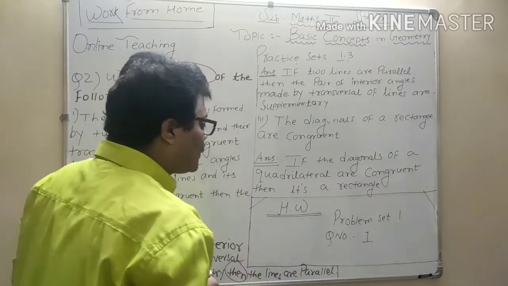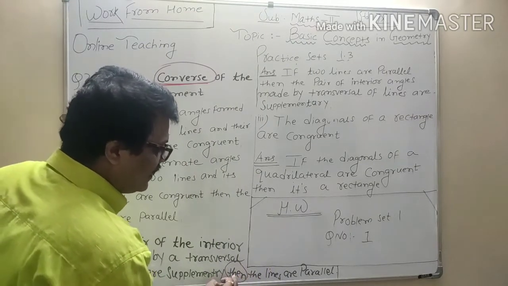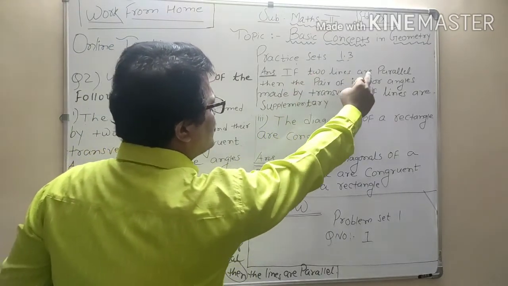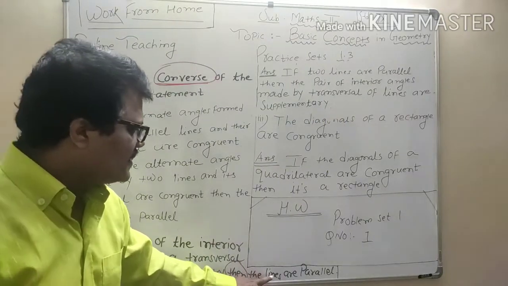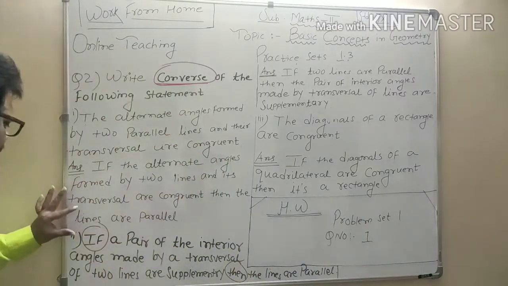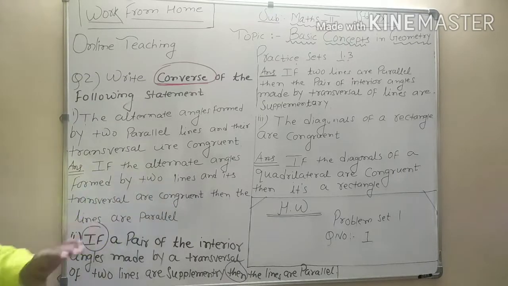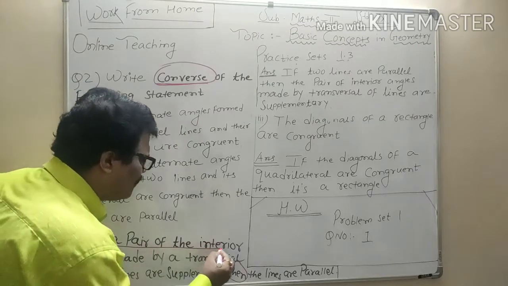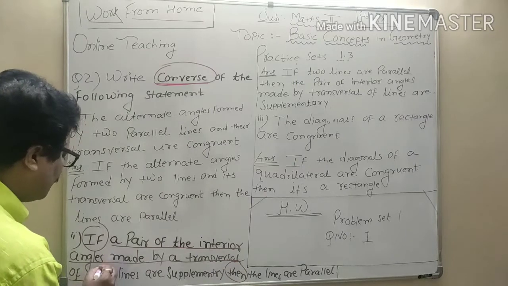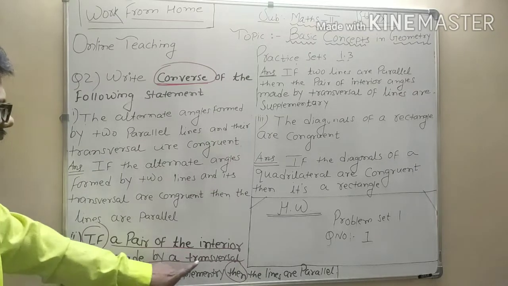Now the lines are which kind of lines? Lines are two lines, no? So here you begin: if the two lines are parallel. Instead of lines you say two lines. If two lines are parallel, and copy everything. Then change if to then. Then a pair of interior angles, copy the whole sentence. A pair of the interior angles made by a transversal of, just remove this two because we have already used these two words, of lines are supplementary.